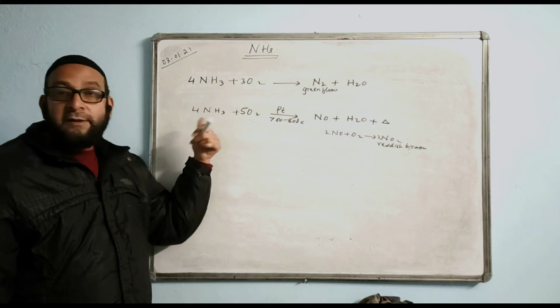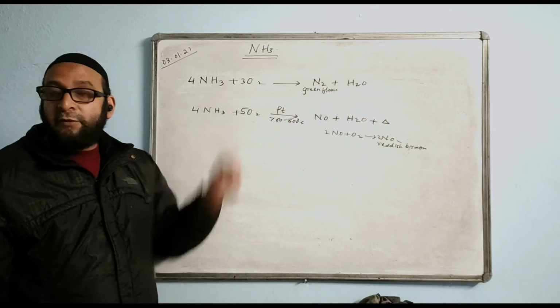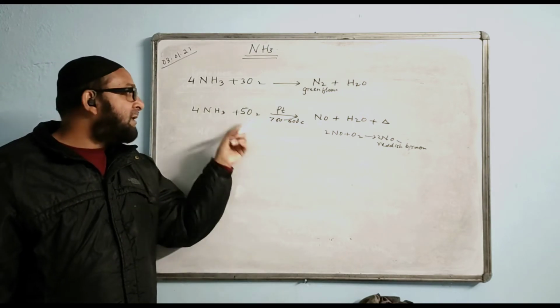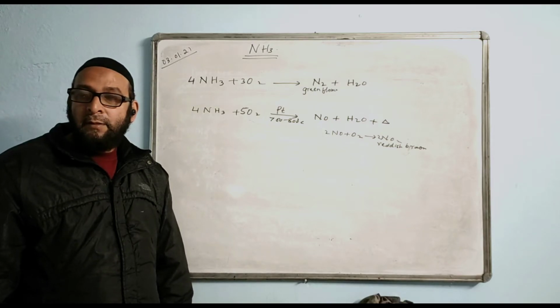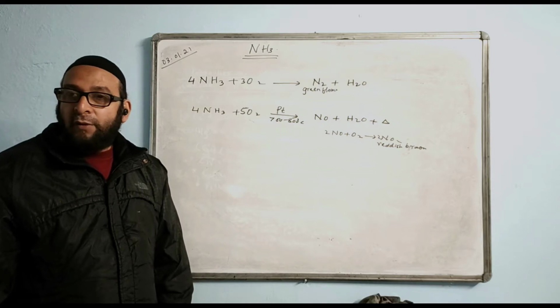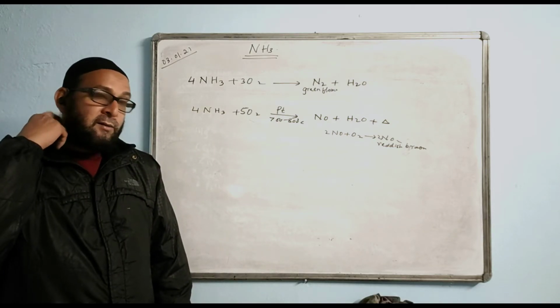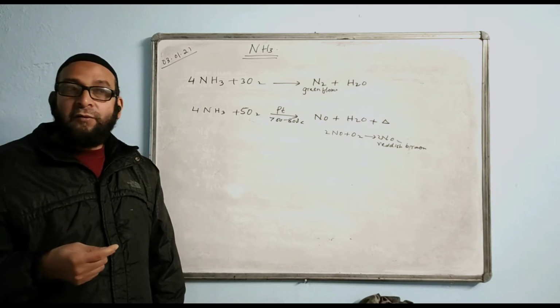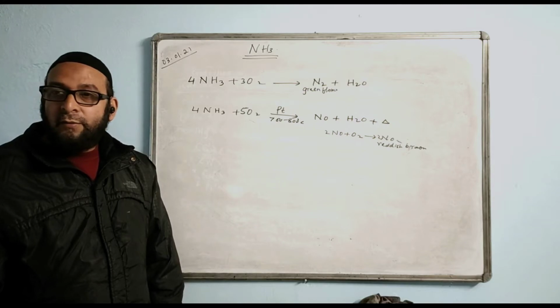The second reaction is called catalytic oxidation of ammonia. This is also oxidation of ammonia but without catalyst. And this is the oxidation of ammonia in the presence of catalyst platinum. So this reaction is known as catalytic oxidation of ammonia, which is used as the initial reaction of Ostwald's process for the manufacturing of nitric acid.